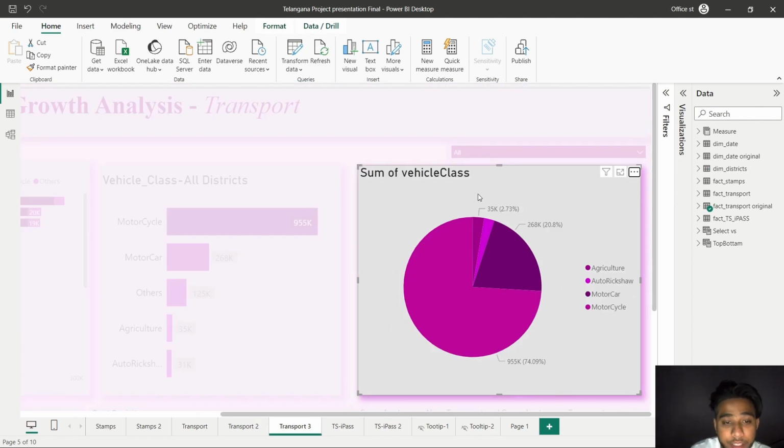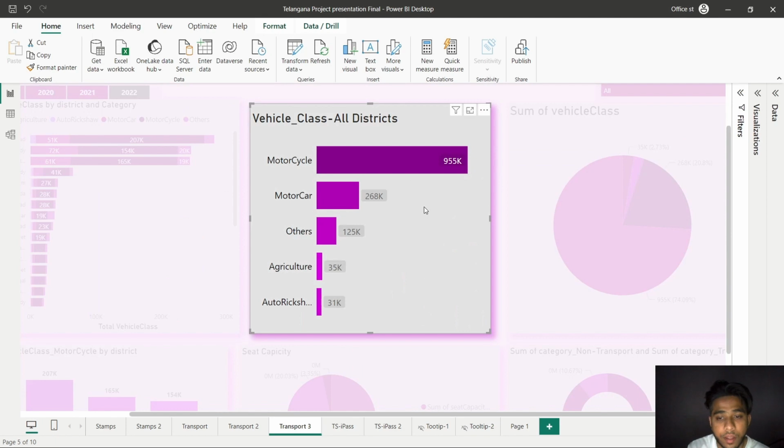We further investigate whether specific districts show a predominant preference for a vehicle class. These valuable insights can shed light on local preferences, transportation needs, and perhaps even cultural factors influencing vehicle choices. In conclusion, while motorcycles dominate the vehicle landscape in Telangana in 2022, our exploration continues to uncover intriguing insights in the variations at the district level.